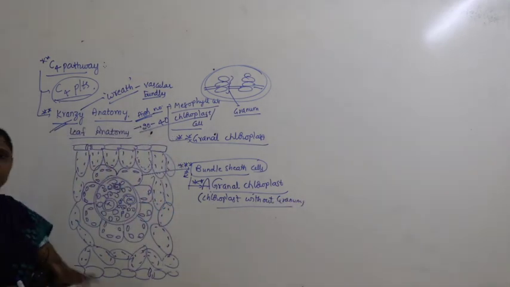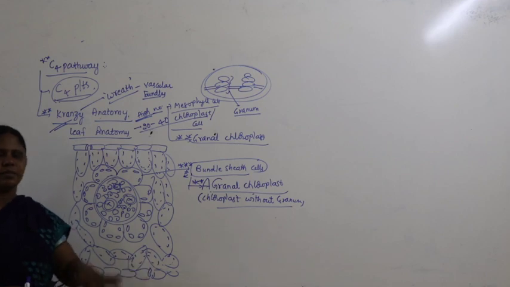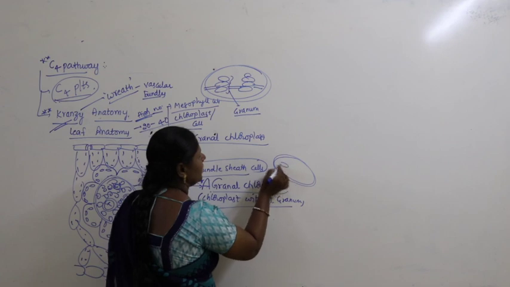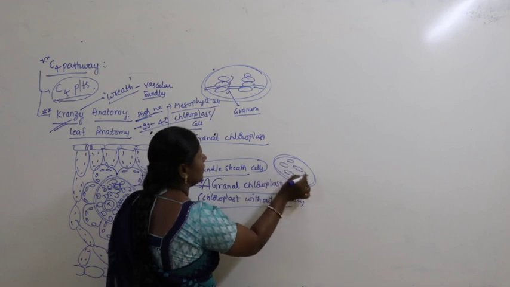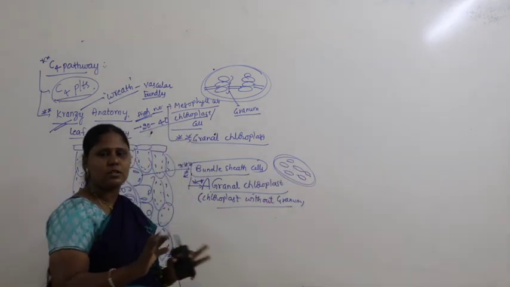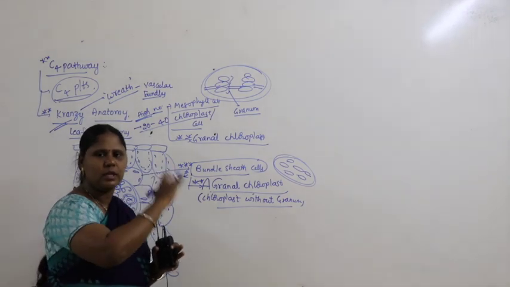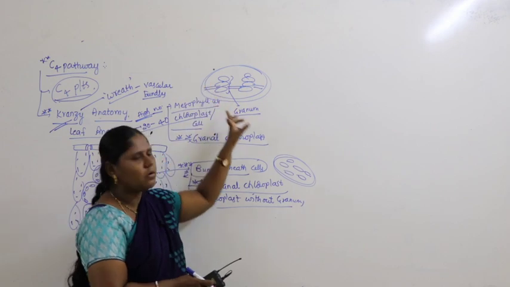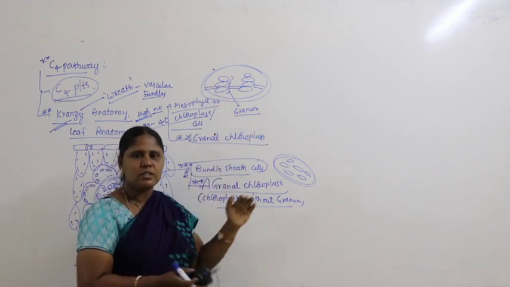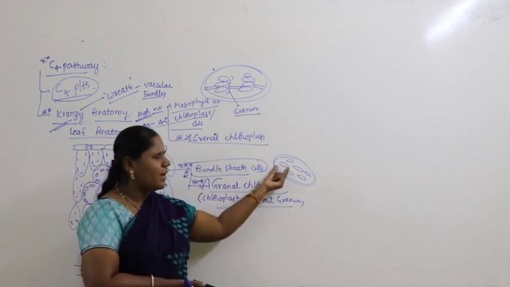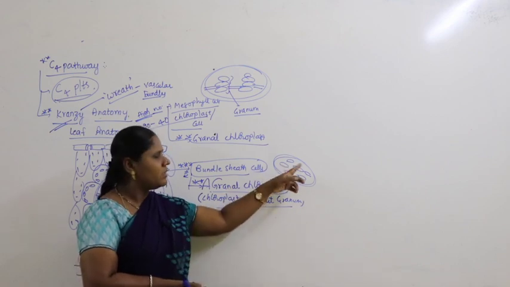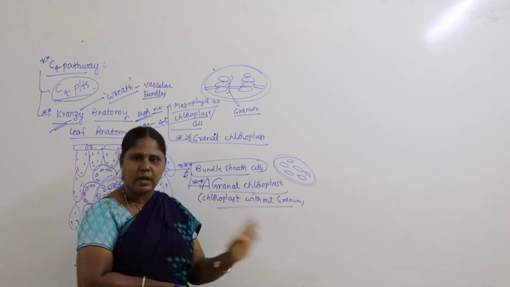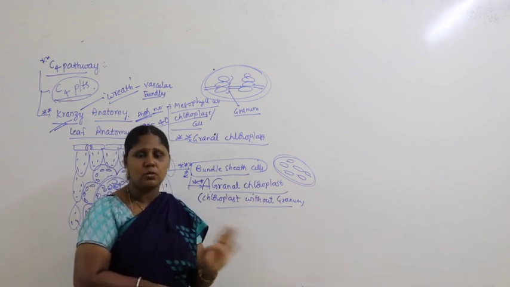No granum means you think no thylakoids? No, thylakoids are present. But how are they present? If you look at this case, the thylakoids are distributed here and there. There is no arrangement like a file of coins, one above the other. When all thylakoids join together and form a group, then only it's called granum. Granum is grouping of thylakoids. Here thylakoids are not grouped. They are dispersed equally in all directions. So there is no granum. No granum does not mean no thylakoid.